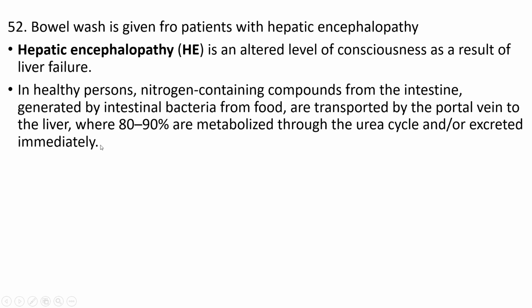But what happens in hepatic encephalopathy is the liver function will be impaired, so the urea cycle will not be fully cleared, so there will be accumulation of the nitrogen-containing compound, mainly the ammonia, in the blood.